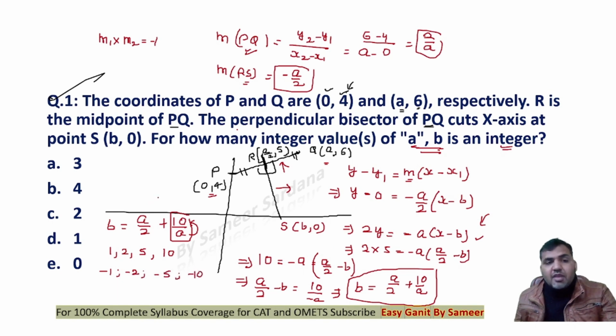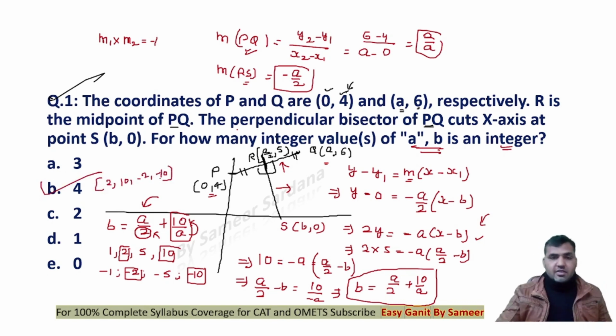But at the same time, A must be an even number. If I want B to be an integer, A must be even because it must be divisible by 2. So the factors of 10 which are divisible by 2 are 2, 10, -2 and -10. For these four values of A, B will also be an integer. So if I want A and B to be integers, there are four possible values: 2, 10, -2 and -10. That's it. This is the correct answer to the question.